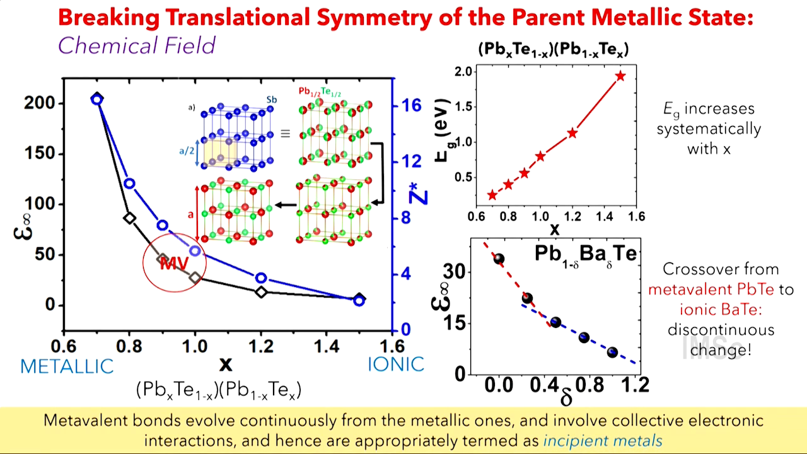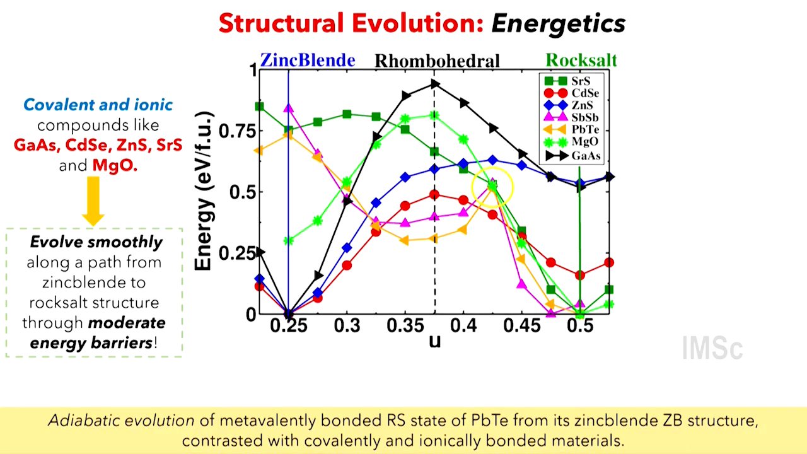Okay, so this tells us that ionic and covalent bonded states are qualitatively different from the metavalently bonded state. It involves discontinuous phase transitions. We look at the energetics as a function of structural evolution, and here we compare all covalent and ionic bonding materials as well. The key feature you will see is that the cusp only occurs in the metavalently bonded structures, which are basically Sb and late tellurides. So indeed, these materials are very unique in terms of electronic behavior, structure, properties, and also the energetics.